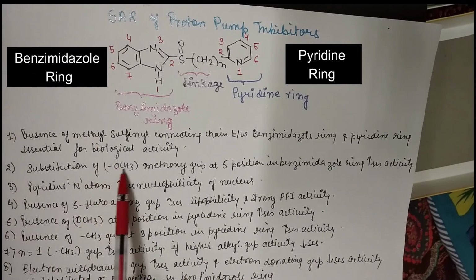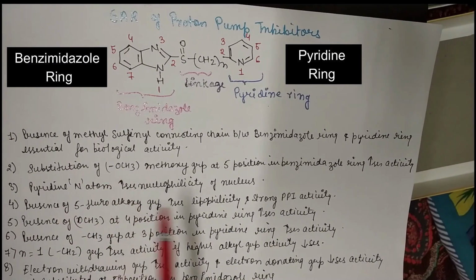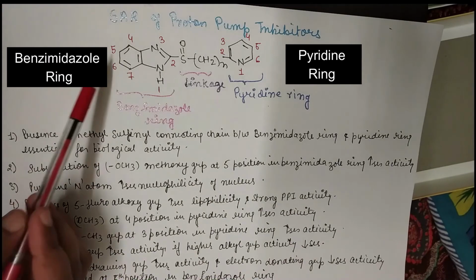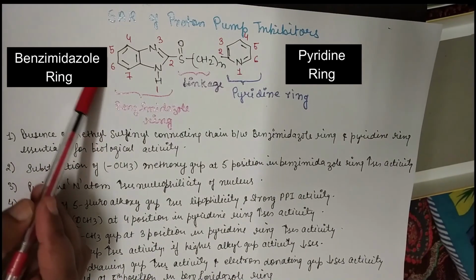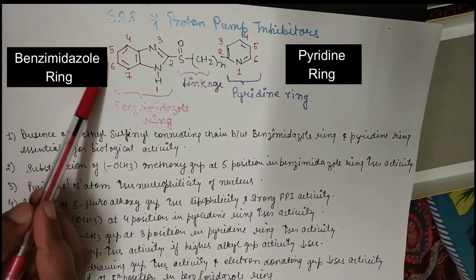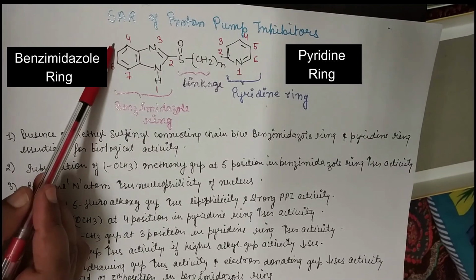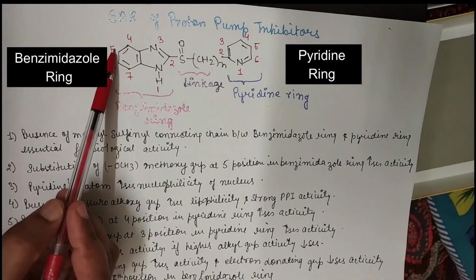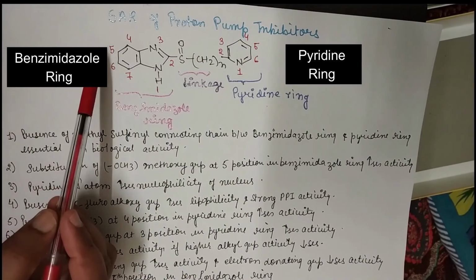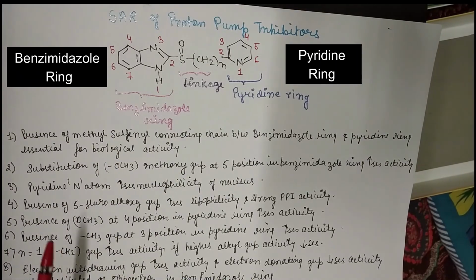Second point is substitution of a methoxy group on the fifth position of benzimidazole. So here the substitution of a methoxy group, OCH3 group, will increase the activity. So if we substitute the OCH3 group, the activity will increase.